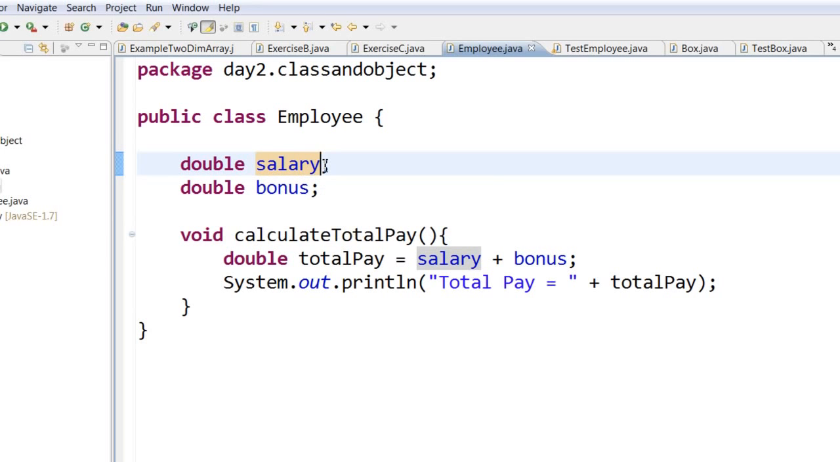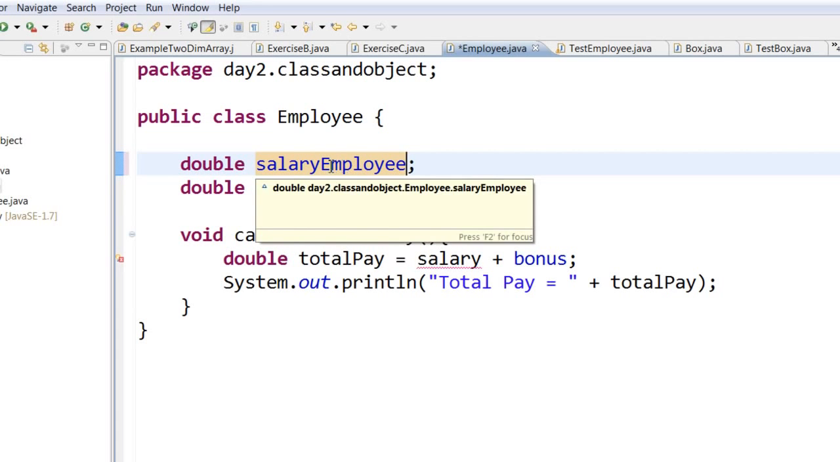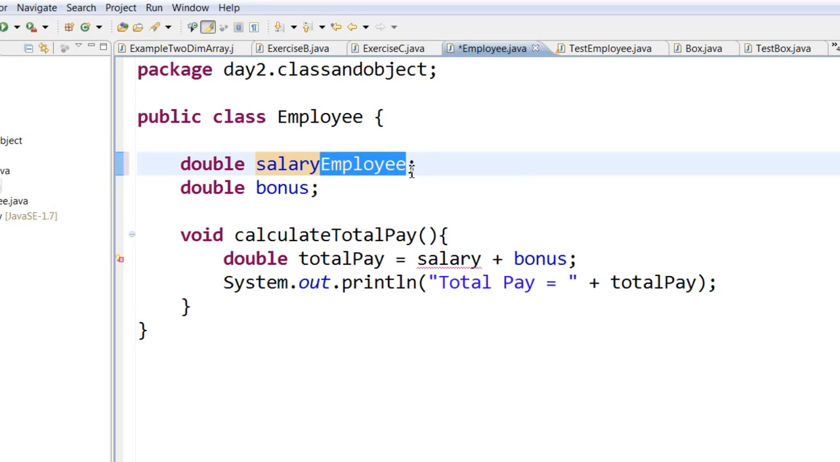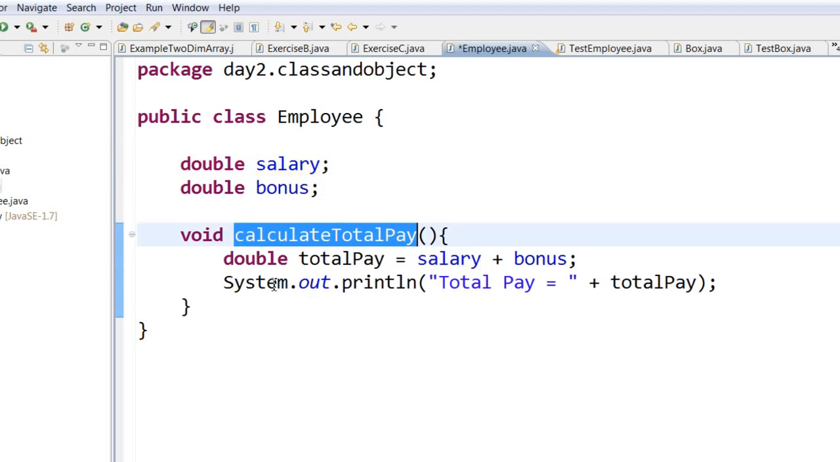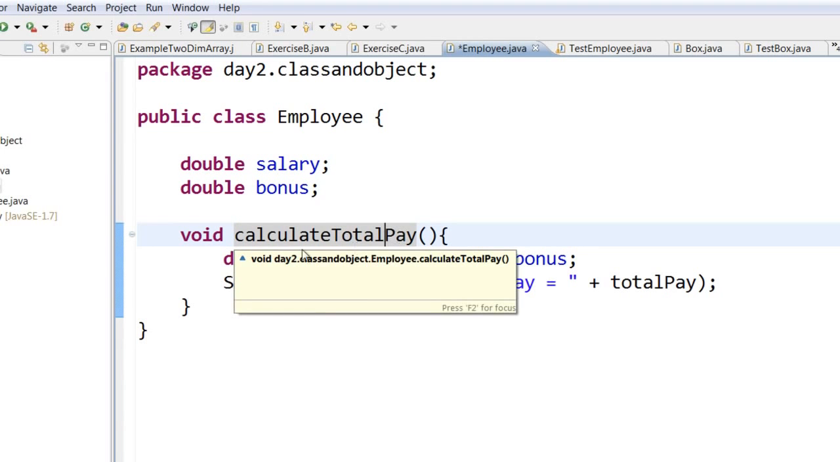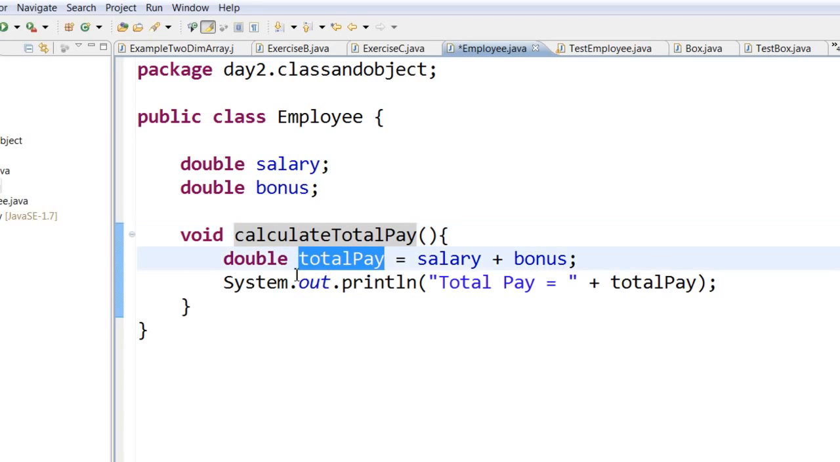Now if you have two words like salary of employee, that means the next word will start with a capital letter. So you can have data like this, salary employee or something like that. Then the next word will start with a capital letter. But if you have only one word, it's all lowercase. Same thing goes with the method name. You start with the lowercase, but the subsequent words will have capital letters. Like calculate total pay, T and P are capital. So here also if you notice the double total pay, the T is a small letter, but the P is a capital letter.